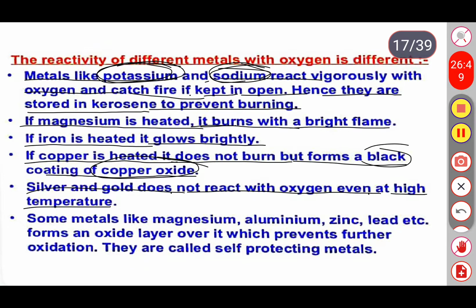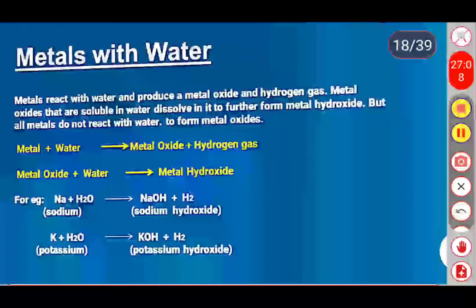Some metals like magnesium, aluminum, zinc, lead, etc. form an oxide layer over them, which prevents further oxidation. They are called self-protecting metals. So what happens when the same metals react with the water?